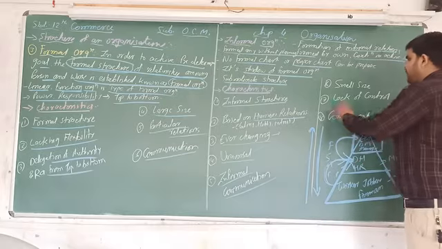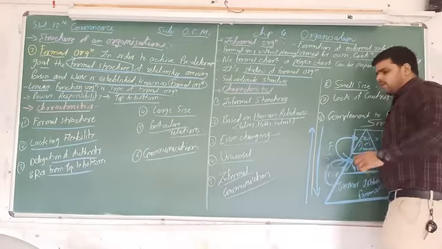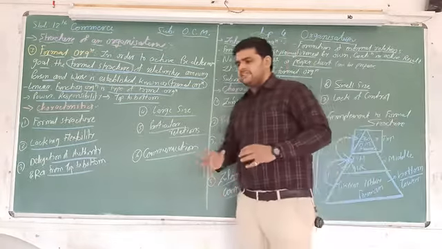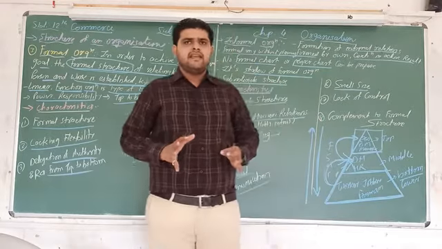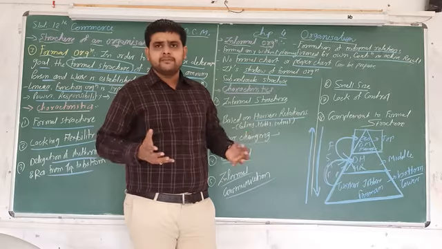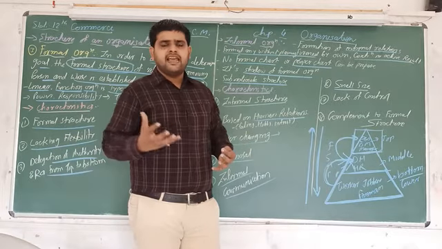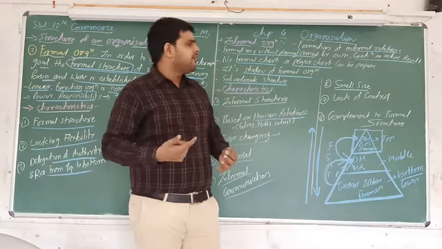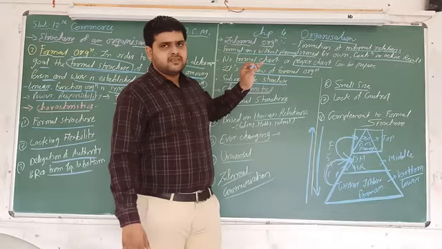Next, number 6. It is used when your organization's size is small. The number of people is small, like 10 to 15 people, then it's okay. Then you can do the work with the help of each other, and you can form an informal structure.